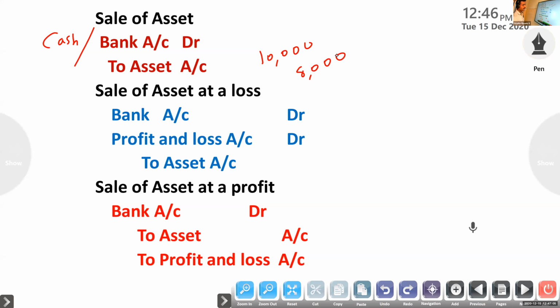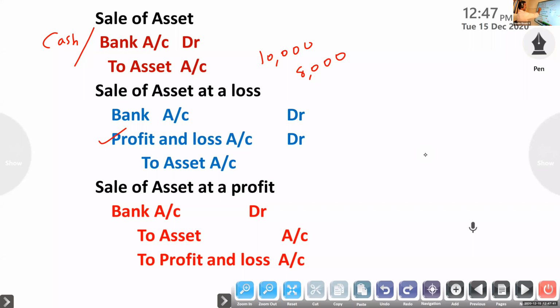The profit and loss account has two sides, debit and credit. On the debit side, what are we writing? Expenses and loss. So if it is a sale of asset at a loss, you have to debit the profit and loss account. So we will get 8,000. Entry will be bank account debit, loss, profit and loss account, to asset. Asset value is 10,000. Out of that, we will get only 8,000, a 2,000 loss.